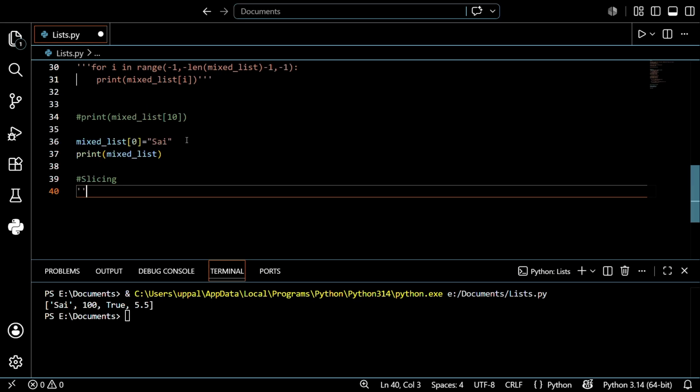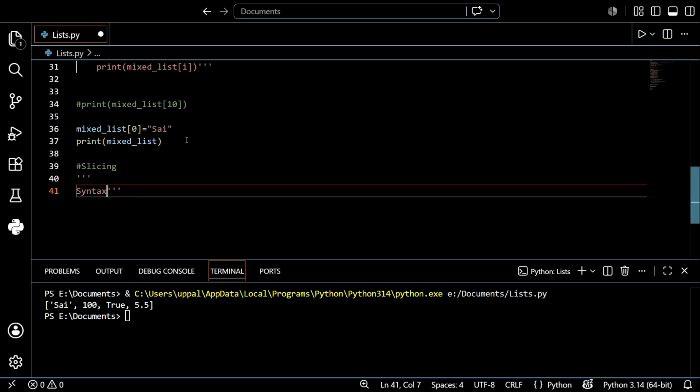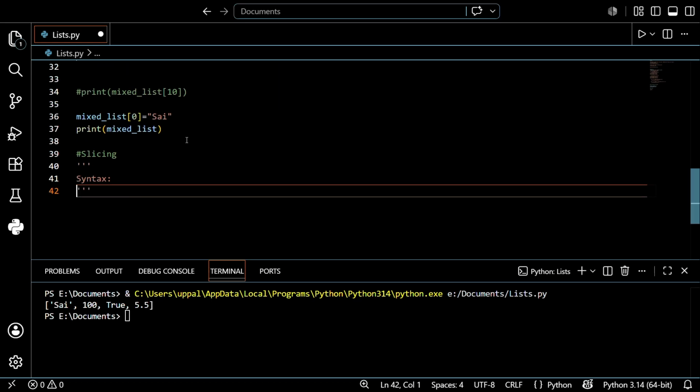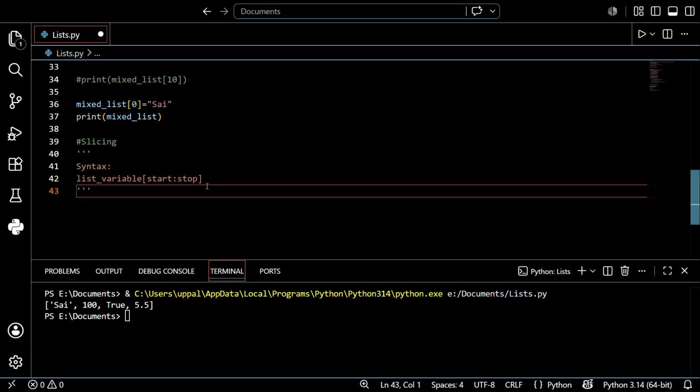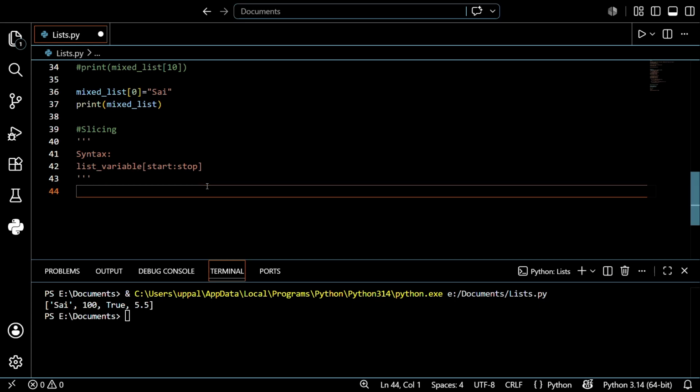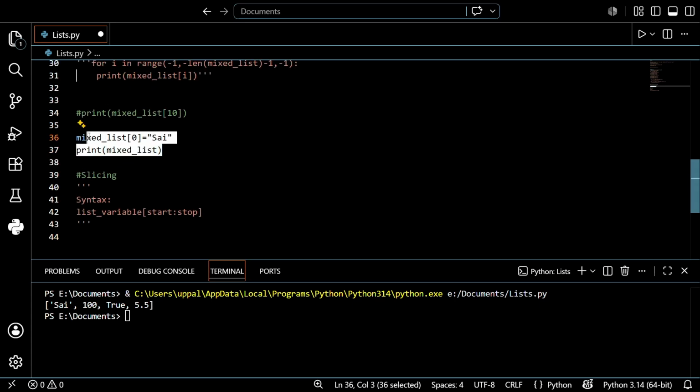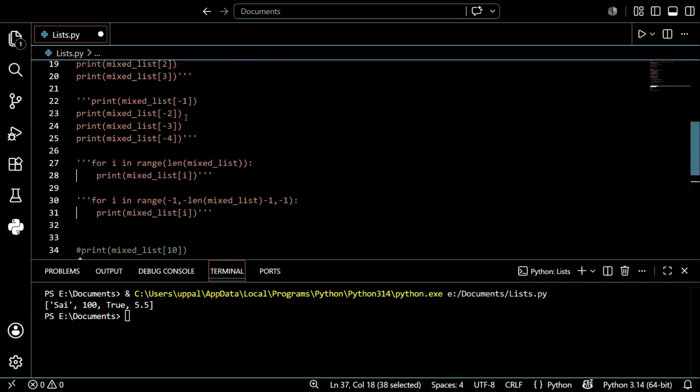The syntax of this is very easy, guys. The syntax is to write the list name, the list variable. After that, open square brackets and give the start and the stop point. This is the particular one we're discussing. This is a very easy topic, guys. Don't need to worry. So this is the syntax for slicing. Let's see some examples. Before that, I just want to create a list.